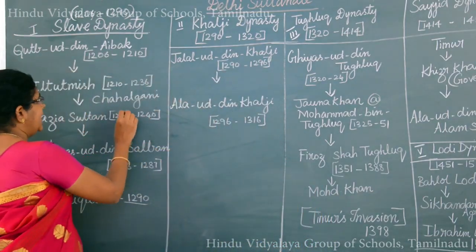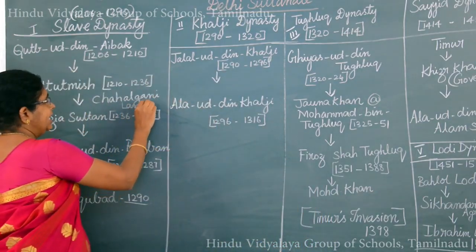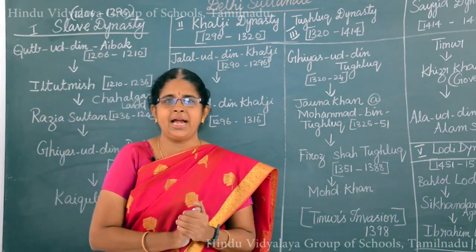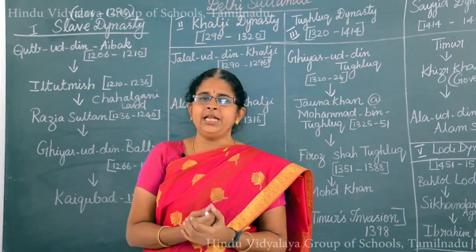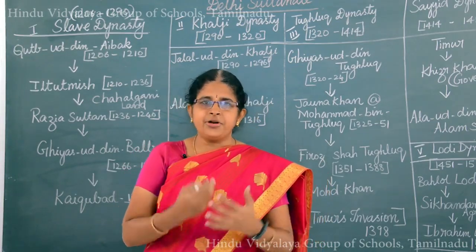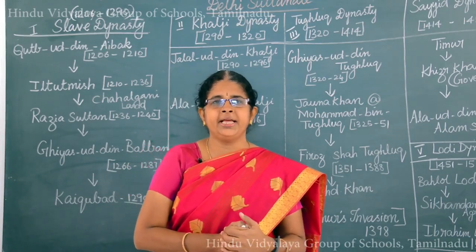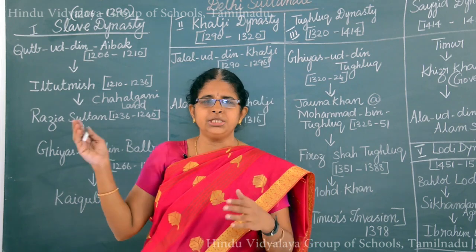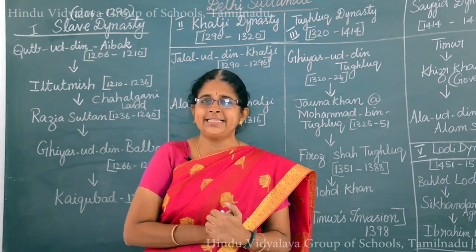Iktas is said to be the land. Iktas means land. The land was gifted to the army persons. The purpose behind it is that the military persons have to collect the revenue from the land, and from that revenue they maintained their military horses. The main job of this military person, who is called an iktadar,